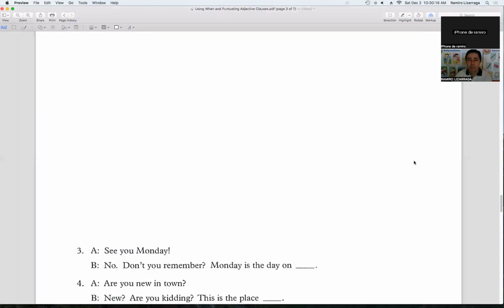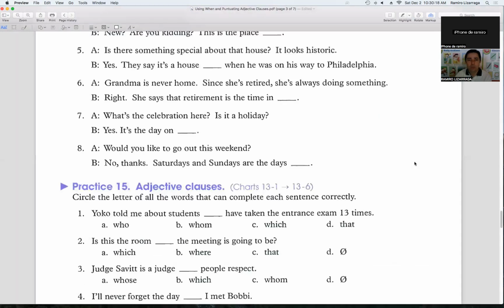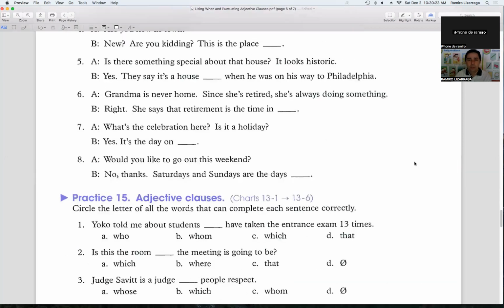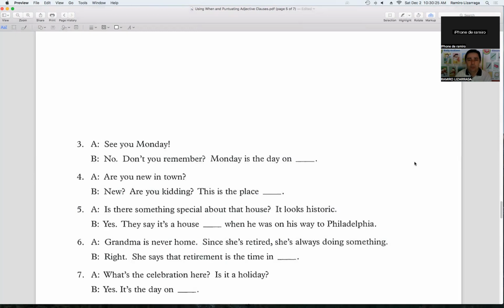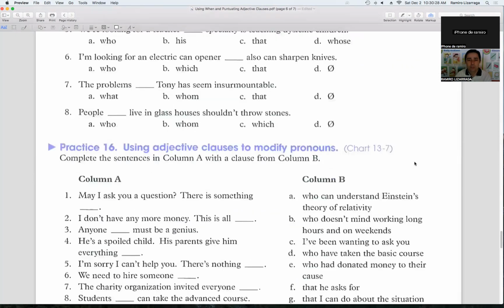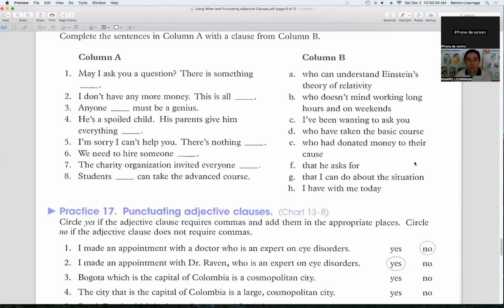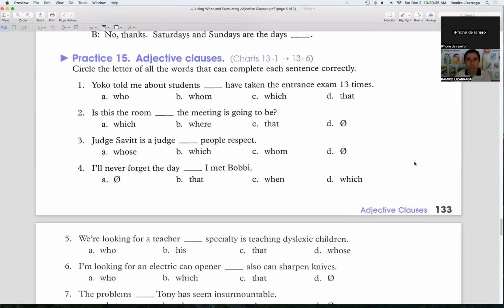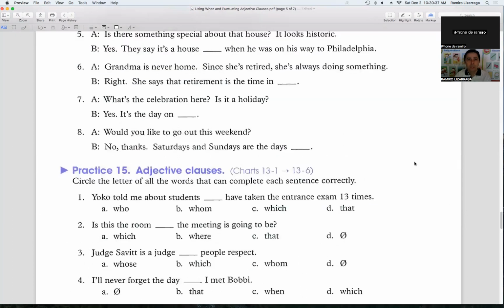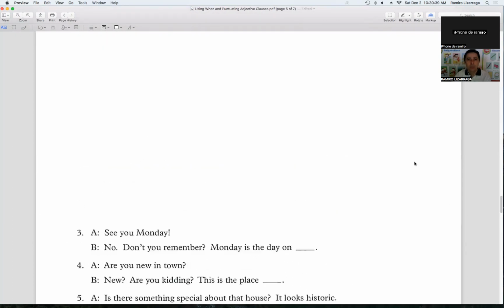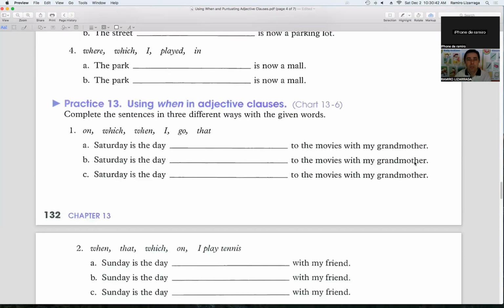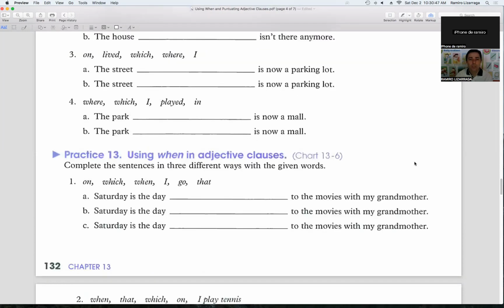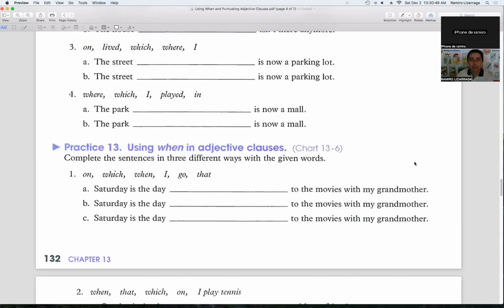Okay, so let me go to the bottom and look at some examples to practice with when. Let me search for some exercises to practice using when. They have to be somewhere here. Oh, here they are. Here's one example using when in adjective clauses.